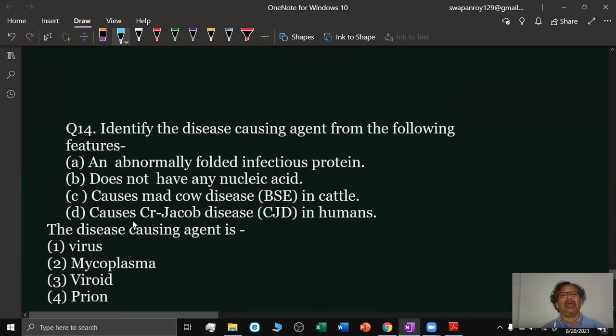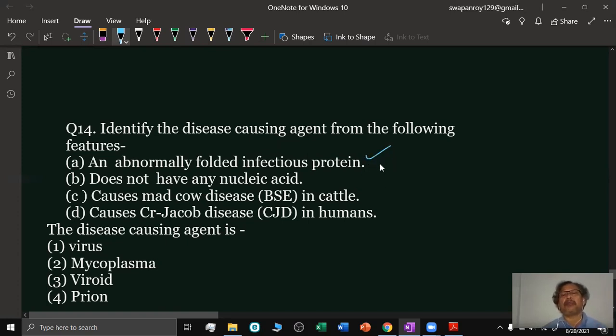Question number 14: identify the disease causing agent from the following features. Some characters have been written below, and from that you have to identify the infectious agent. One character is an abnormally folded infectious protein.